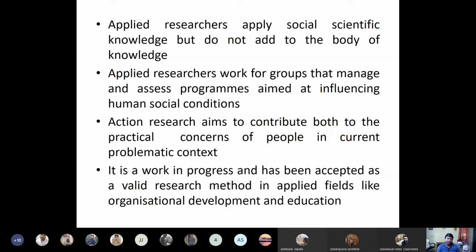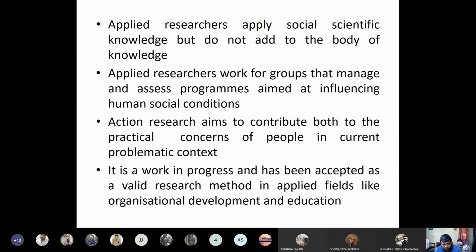It is a work in progress and has been accepted as a valid research method in applied fields like organizational development and education. Most of the time, you will see the development agencies and the NGOs mostly doing action research. They take a problem, do the research on that, find out the solution to that, then implement that mechanism of solution, and try to resolve the problem.